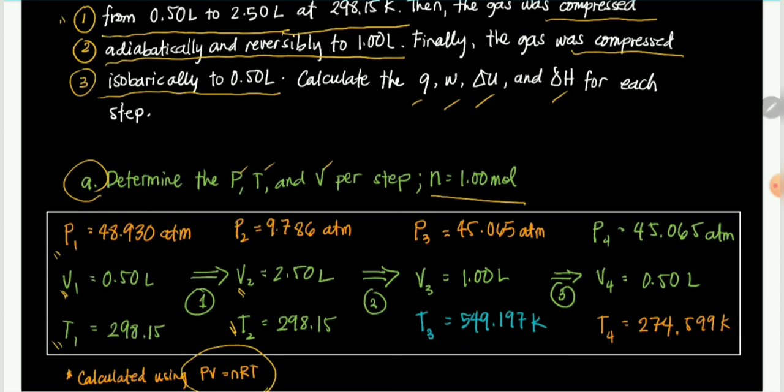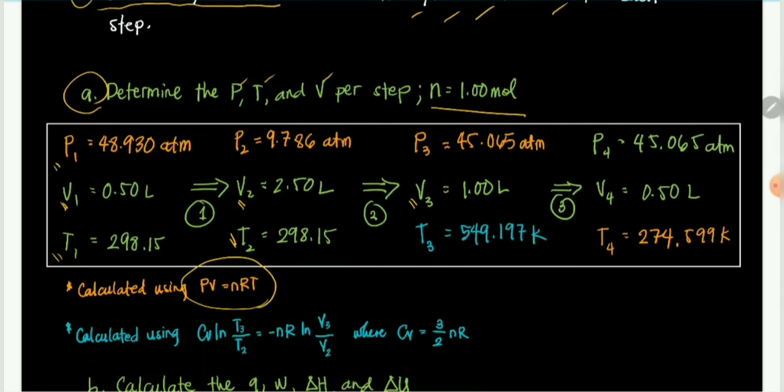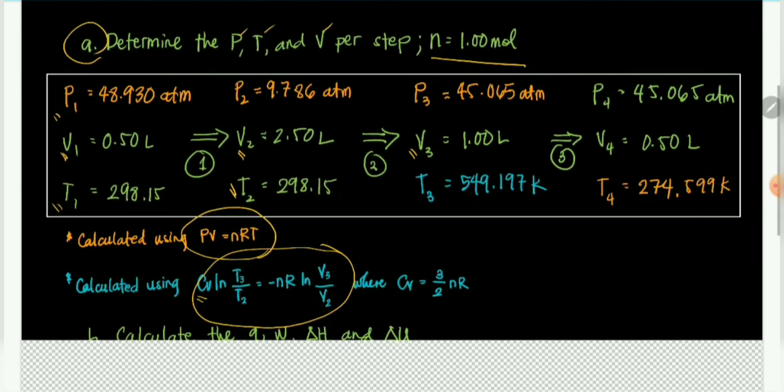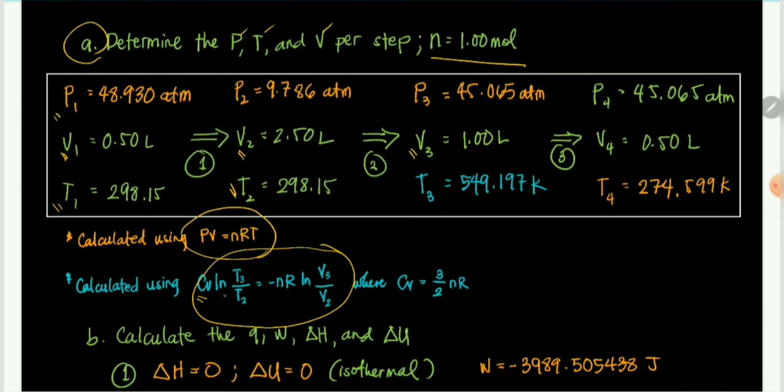So from 2.5 liters, naging 1 liter na siya. So we use the adiabatic relationship: CV ln T3 over T2 equals negative nR ln V3 over V2. So the CV of that monoatomic ideal gas is already given. That's 3 halves nR. So 3 halves nR ln T3, so ito yung ating i-determine.